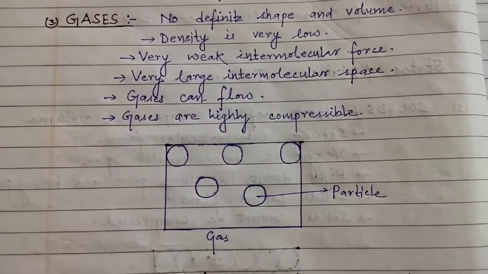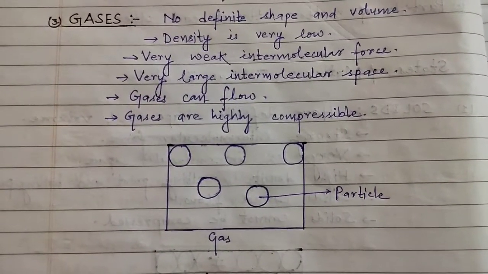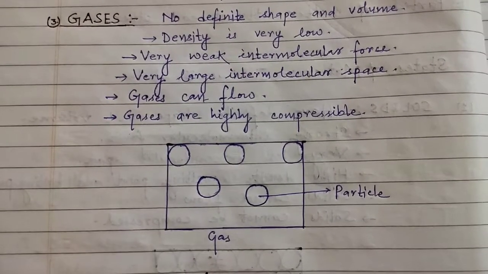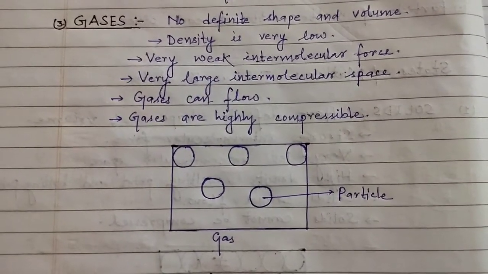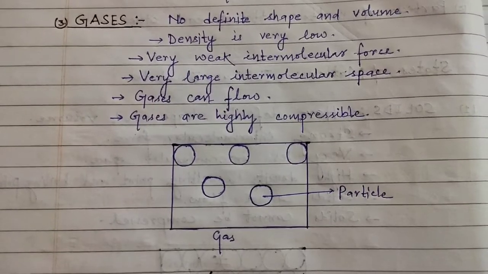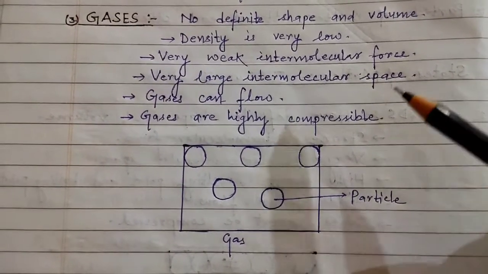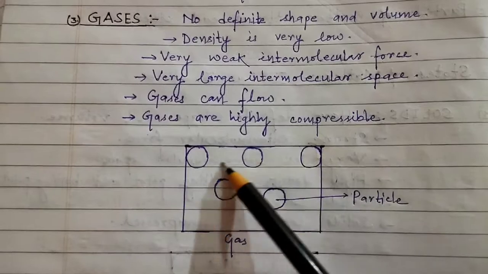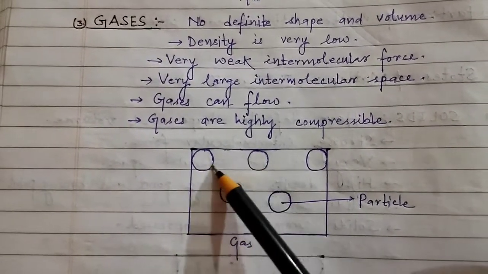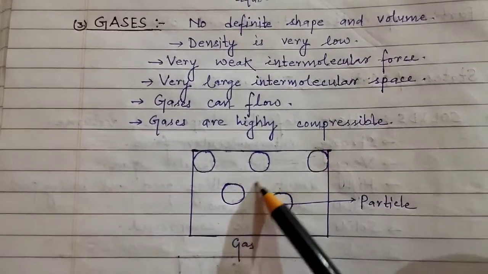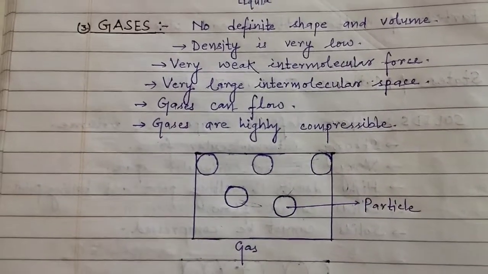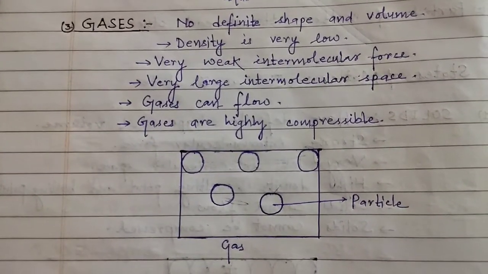It has neither definite shape nor volume. Even its density is very low, also very weak intermolecular force, and a very large intermolecular space. We can see the arrangement of the particles in this. See the distance between the particles, very large. And also gases can flow.